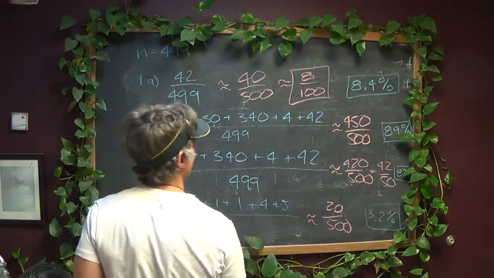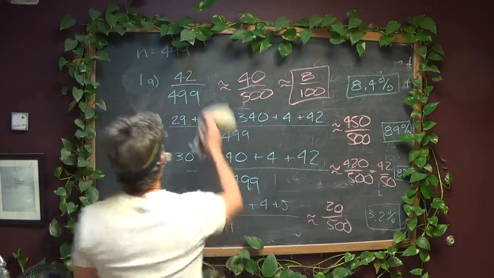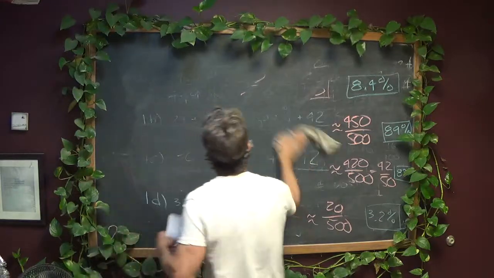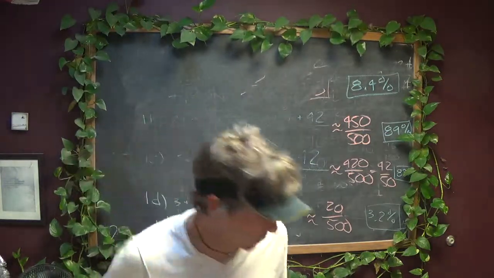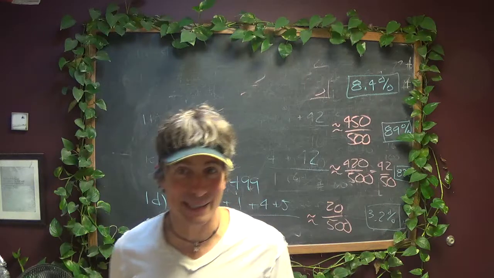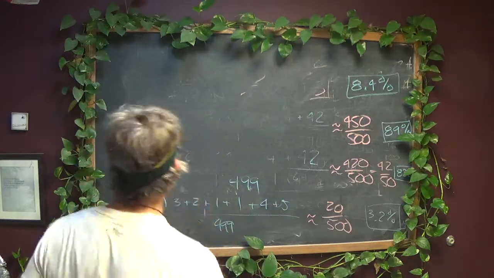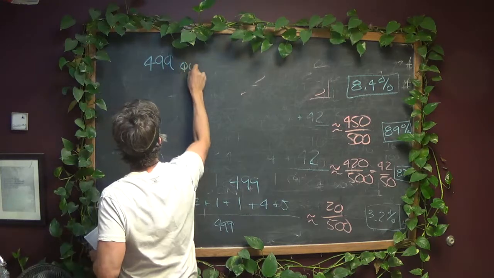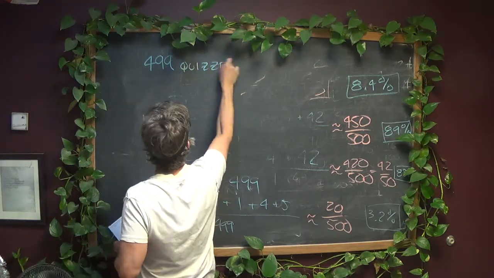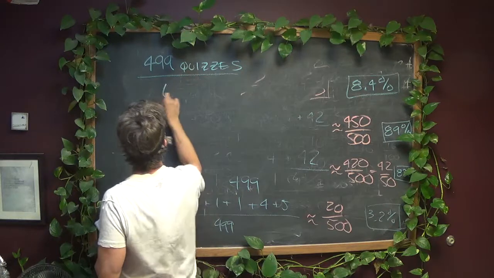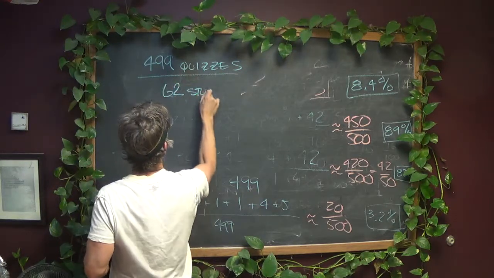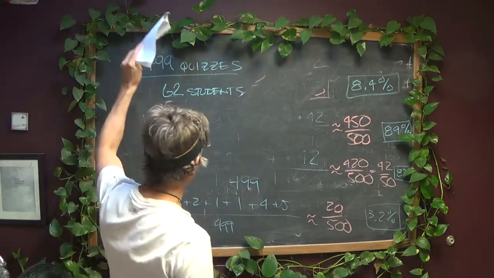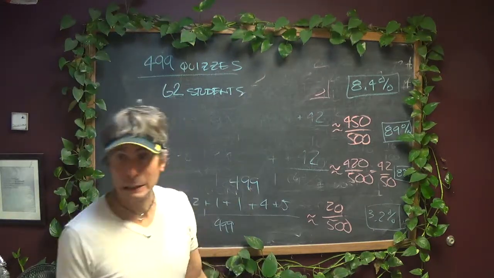We'll just go up here. Erase a little corner out. Okay, and based on what we did in class today, this is actually going to make a lot of sense. You have all 499 quizzes, and then you have 62 students that you have to distribute them out to. So you've got 499 quizzes per 62 students.